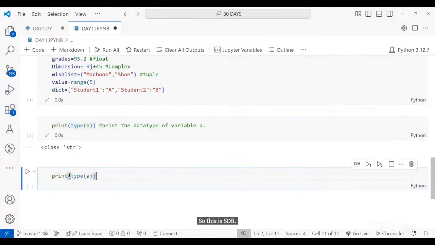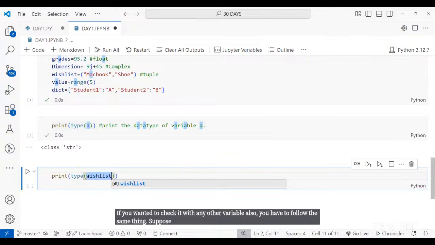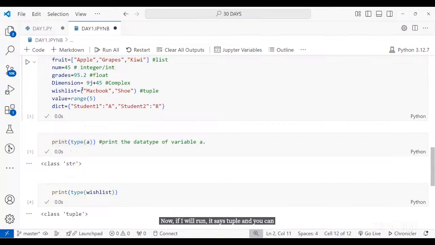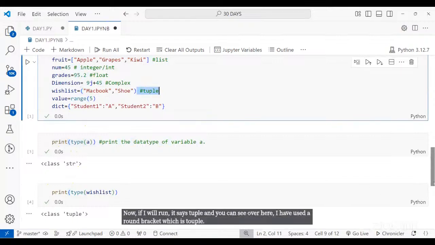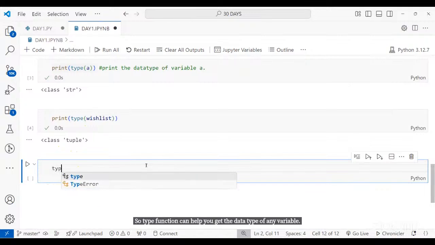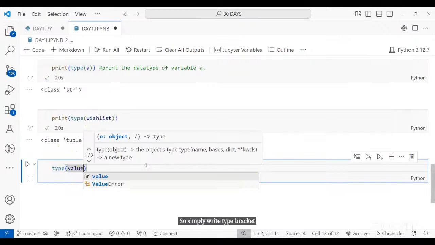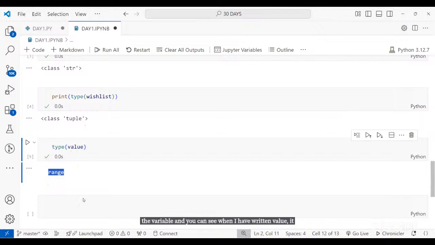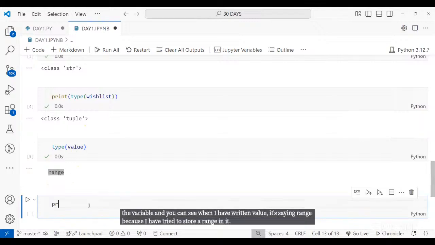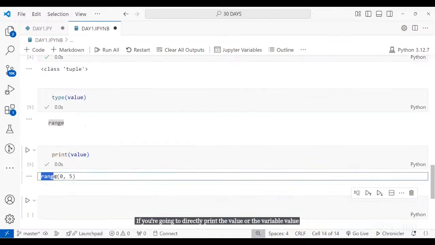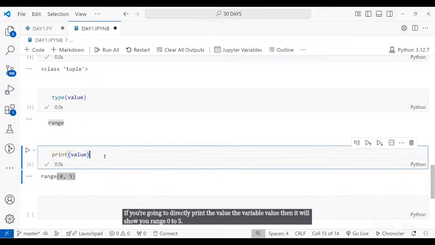If you want to check it with any other variable also, you have to follow the same thing. Suppose I'm going to check it for the wish list. Now if I run, it says tuple, and you can see over here, I have used a round bracket, which is tuple. So the type function can help you get the data type of any variable. Simply write type, bracket open, and you mention the variable. And you can see when I have written value, it's saying range because I have tried to store a range in it. If you directly print the variable value, then it will show you range 0 to 5.